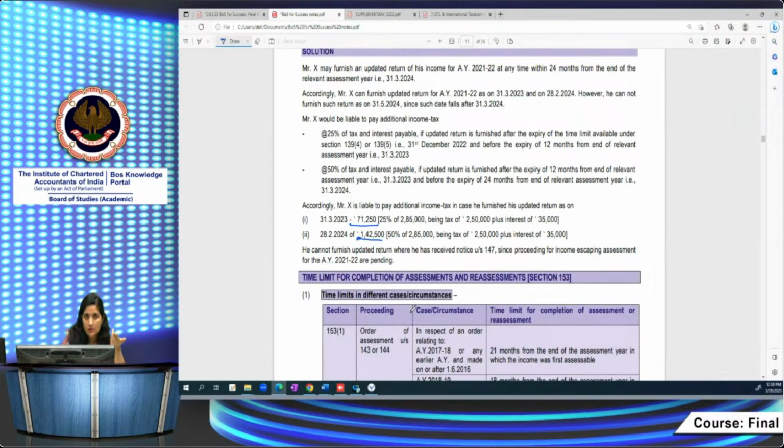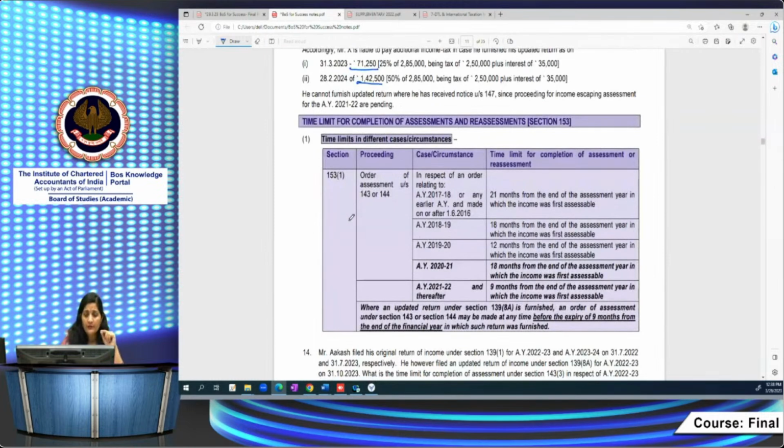Consequent to the insertion of this updated return provision, there is an amendment in section 153 also. What is this 153? Section 153 talks about the time limit for completion of assessment or reassessments. It talks about up to what time the assessment has to be done. 153(1) is specific because in 153(1), they are giving you a time limit from the end of the assessment year in which your income was first assessable. Since you have already been provided an extended time limit of 24 months for filing the updated return, this time limit will not hold good in case you file an updated return. For that purpose, they have given an extended time limit to the assessing officer for completing the assessments.